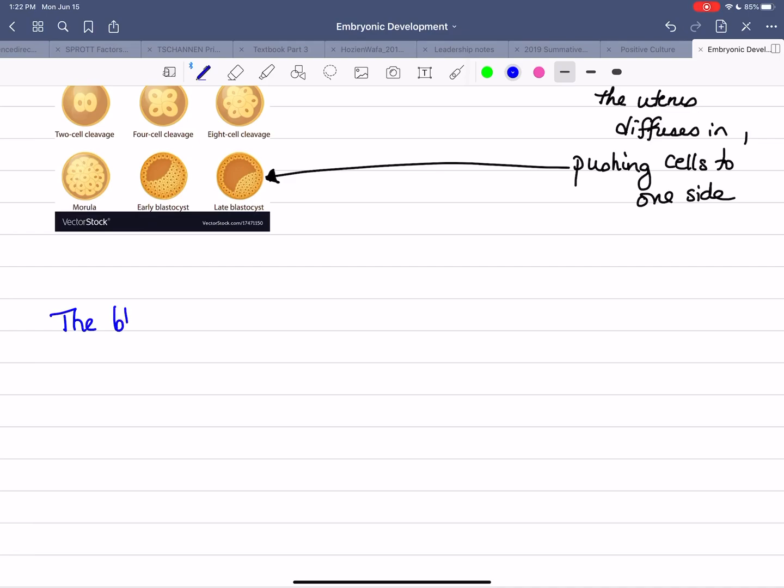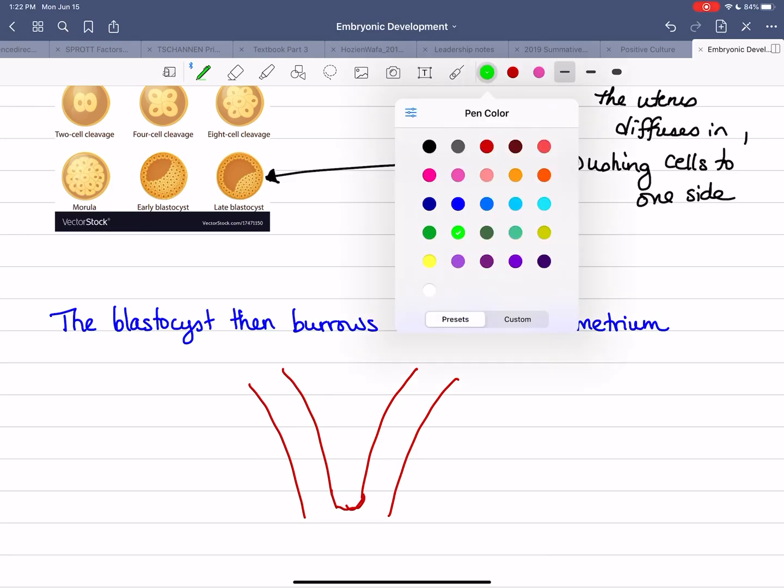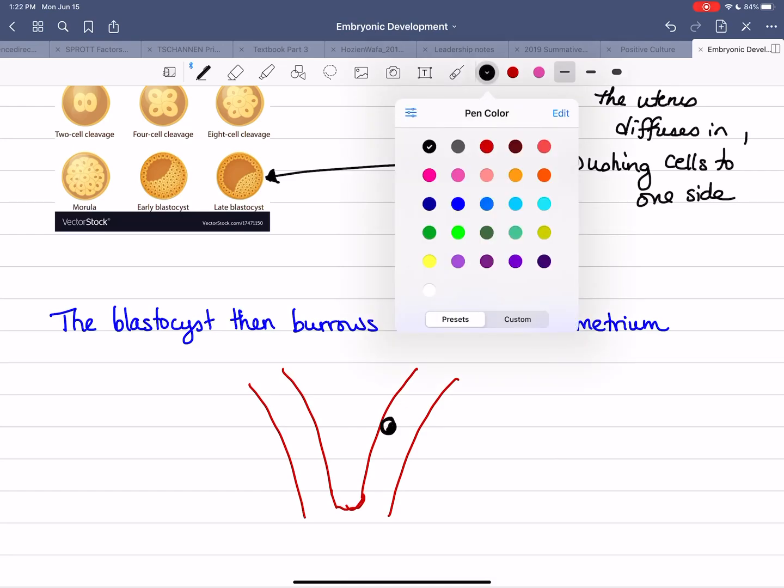Then this is when the blastocyst burrows into the endometrium. Remember, the endometrium is the very thick lining of the uterus. So if I were to sort of draw the uterus, the uterine wall, okay, so that's the uterine wall, what I would see is that little blastocyst would burrow in, and so now it would be in here, okay, and once it burrows in, this is what is called implantation.